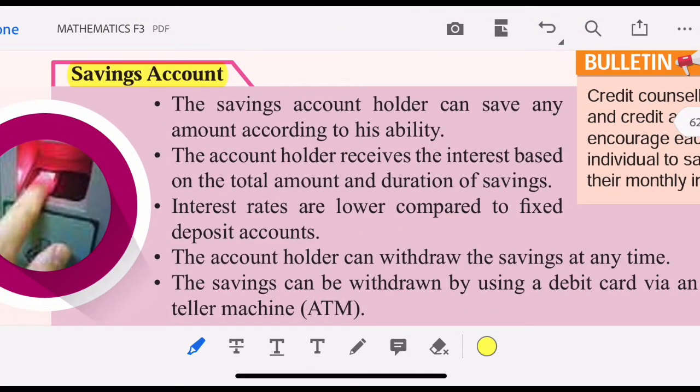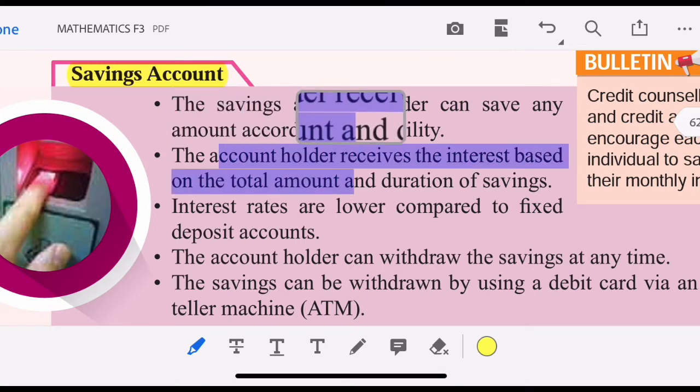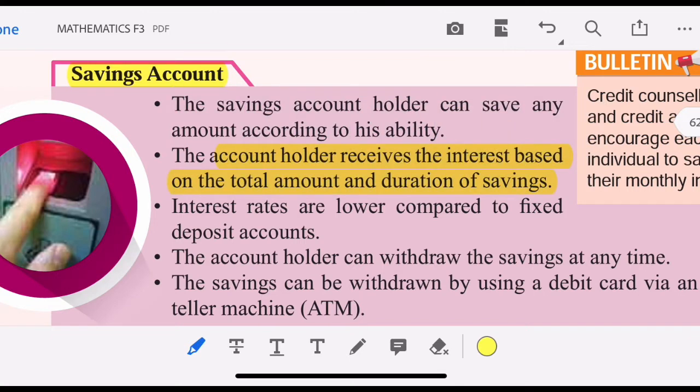Savings account. The savings account holder can save any amount according to his ability. The account holder receives interest based on the total amount and duration of savings.